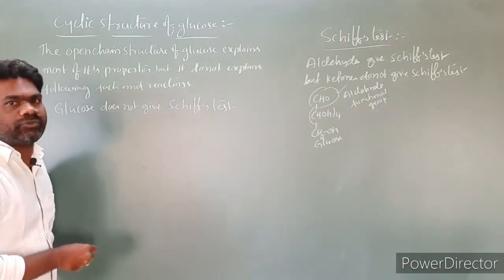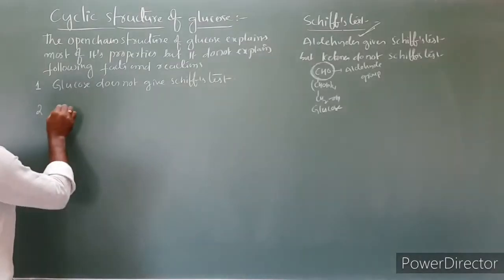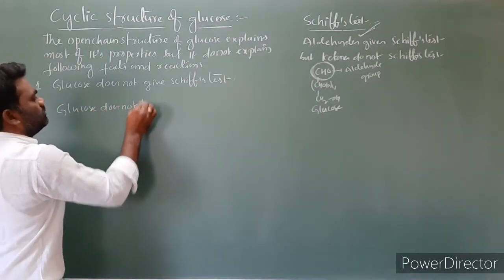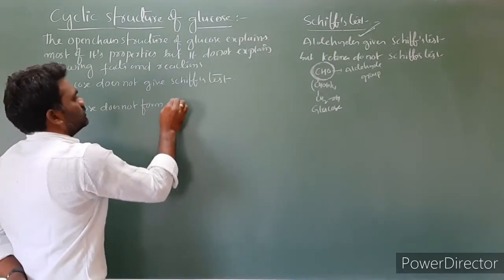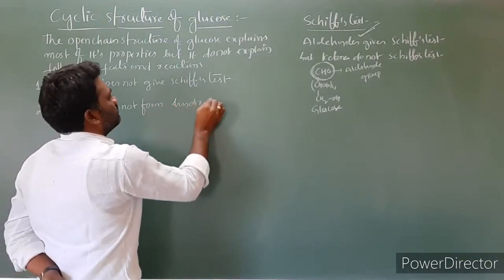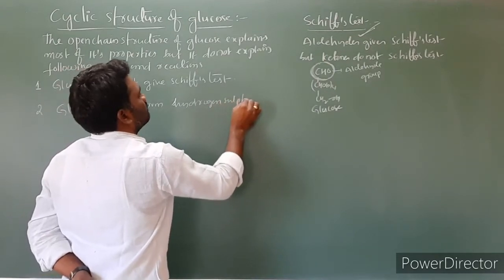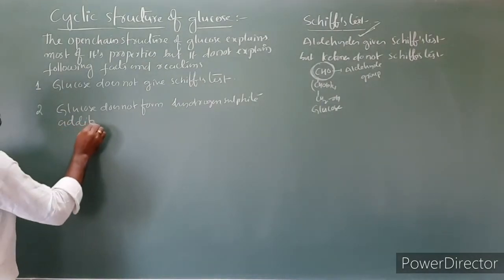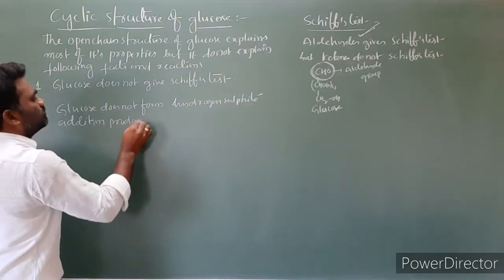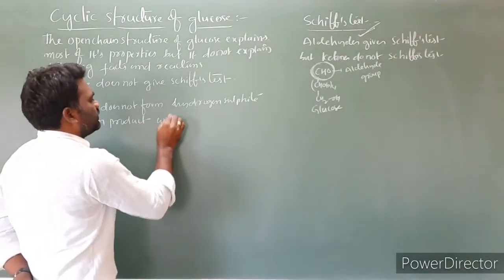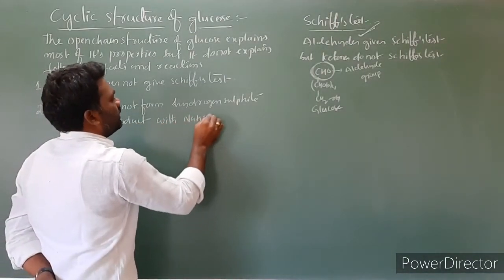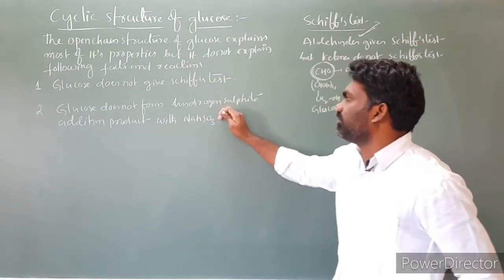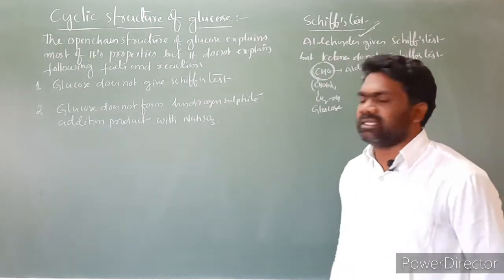This is the first one. Second one, glucose does not form a hydrogen sulfide addition product with sodium hydrogen sulfite, NaHSO3. So glucose does not form an addition product with NaHSO3.